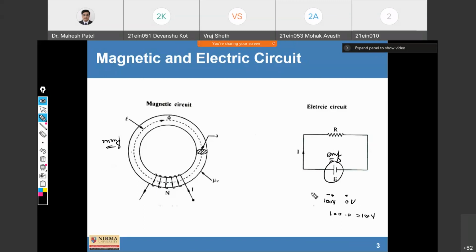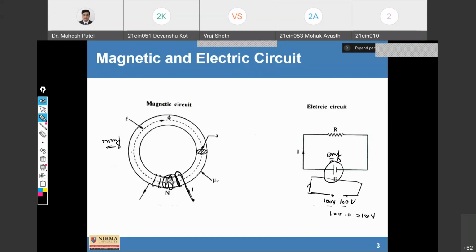If there is a potential difference, then and only then will the electrons, the current, flow. If the potential is maintained equal, then there won't be an electromotive force.